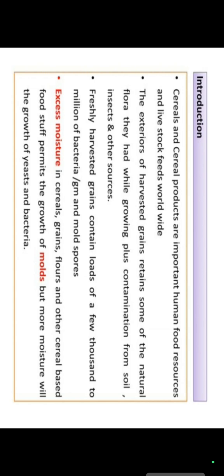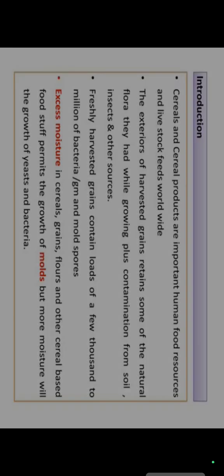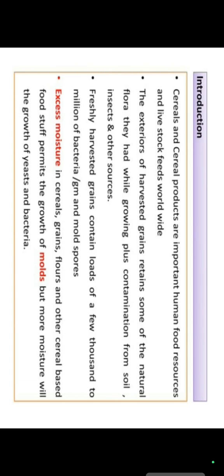And other microorganisms are used for the preparation of different types of food products such as yogurt and curd. So that is also associated with the formation of food. We are using microorganisms for the preparation and preservation of food also, like yogurt and other things. And generally we can say that the major concern in this is